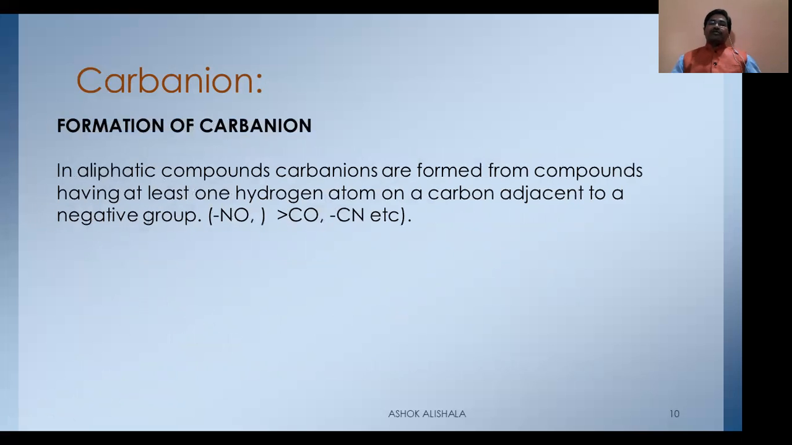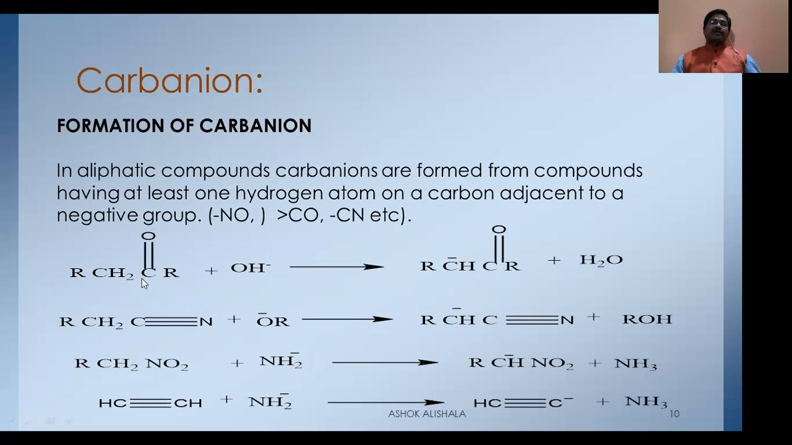In aliphatic compounds, carbanions are formed from compounds having at least one hydrogen atom on a carbon adjacent to a negative group, like NO2, carbonyl carbon, and cyanide, etc. See, this is the case. In this case, this is a carbonyl carbon. It is acetone. This is an alpha carbon having hydrogen, and when it is treated with a base, it results in the formation of a carbanion. It is a nitrile, cyanide, an electron withdrawing group, and the hydrogens on the alpha carbon are acidic in nature. And when alkoxide is used, it results in the formation of the carbanion.